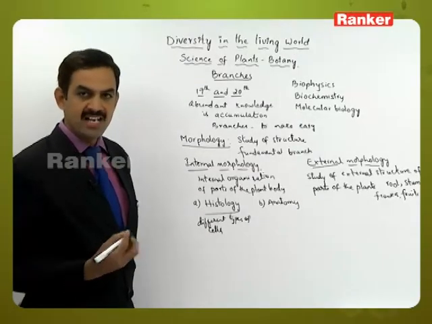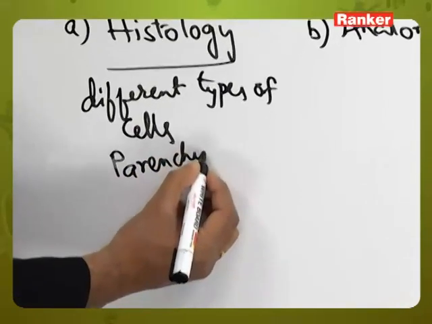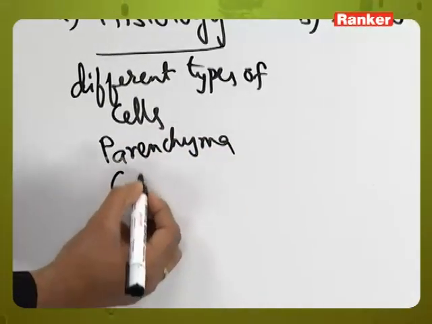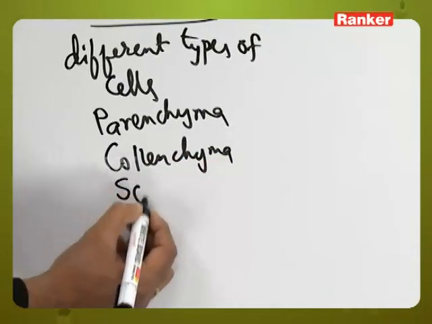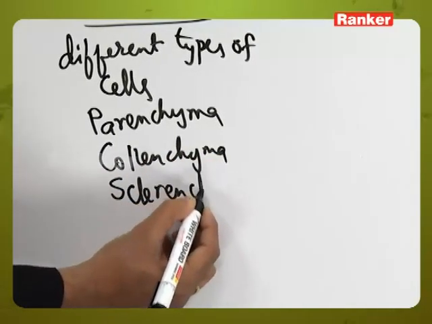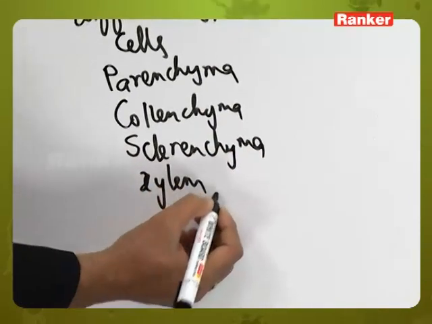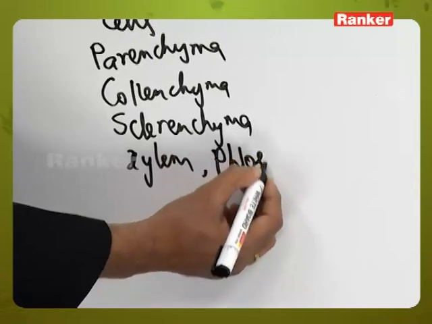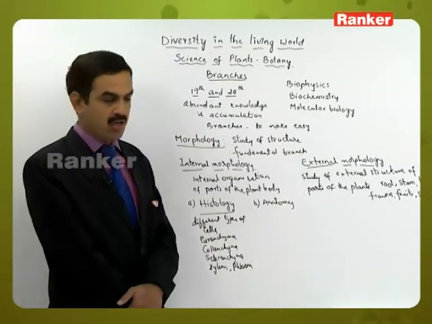As we know, in the higher plants they have parenchyma, collenchyma, sclerenchyma, xylem tissues and phloem tissues. The structure of all these tissues is studied under histology.